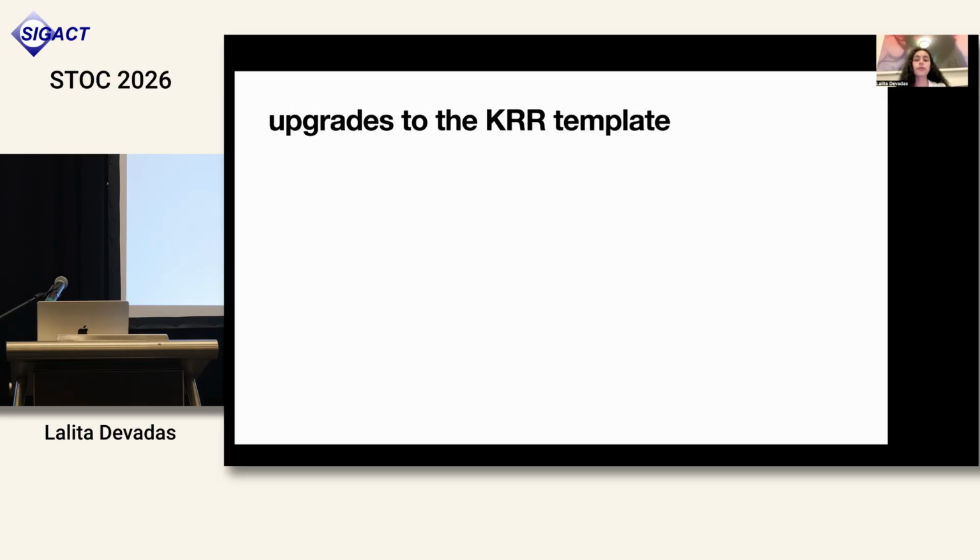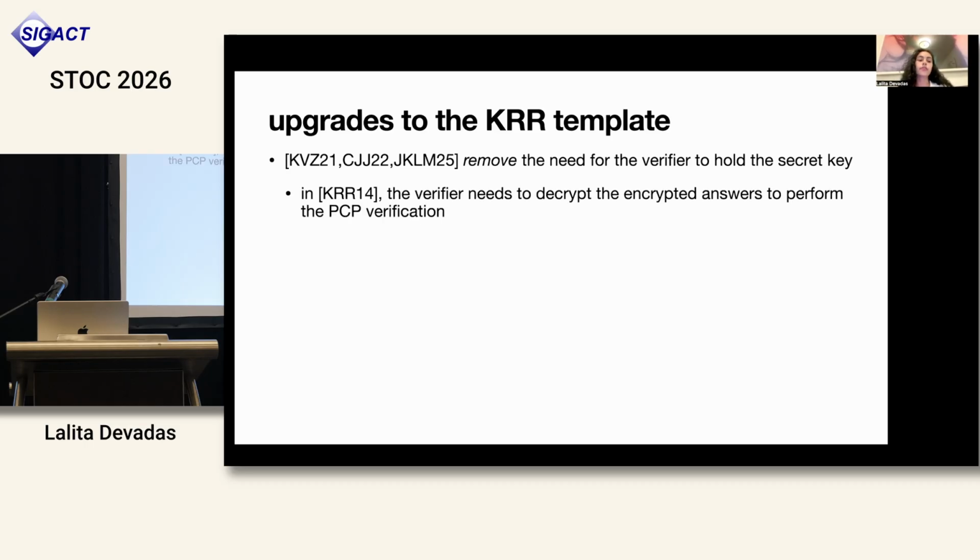A small digression, I'm going to talk about upgrades to the KRR template since it was first written in 2014. So a line of subsequent works remove the need for the verifier to hold the secret key for the encryption scheme. If you remember, in the template that I described, the verifier needed to decrypt the encrypted answers in order to perform the PCP verification.